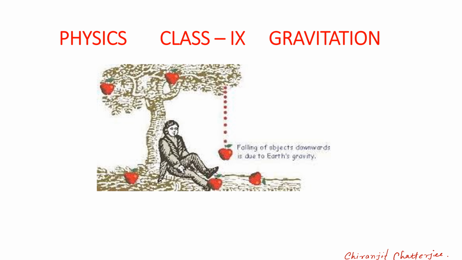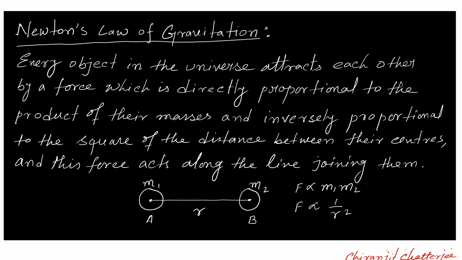So let's see. According to Newton's law of gravitation, every object in the universe attracts each other by a force which is directly proportional to the product of their masses and inversely proportional to the square of the distance between their centers, and this force acts along the line joining them. So we are getting some concept of the magnitude of force and also the direction of force.